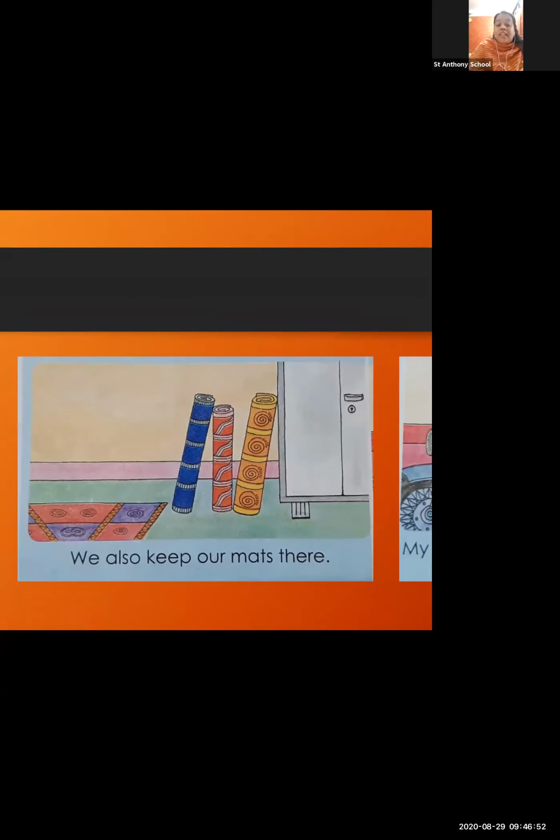Here she wants to say that we also keep our mats there. Now you all can see mats properly rolled and kept in the corner. Yes, these mats are properly rolled and kept in the corner. Okay, so this is the place to keep the mats.